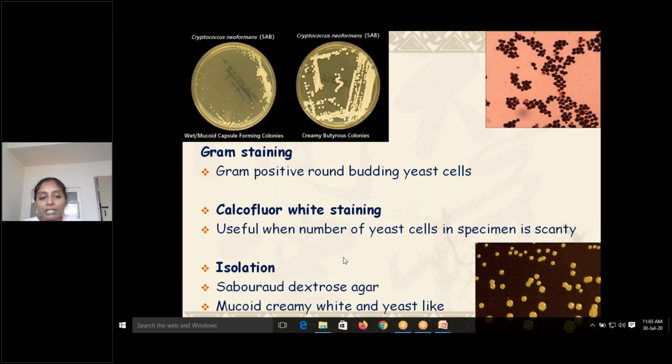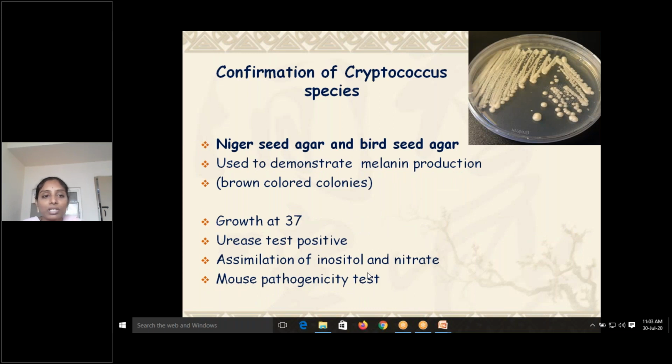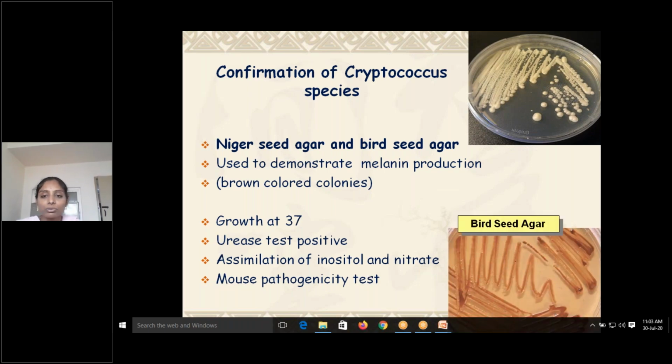Isolation can be done on Sabouraud's dextrose agar, where mucoid creamy white yeast-like colonies can be seen. For confirmation of Cryptococcus species, niger seed agar or bird seed agar can be used. This is specific and used to demonstrate melanin production.